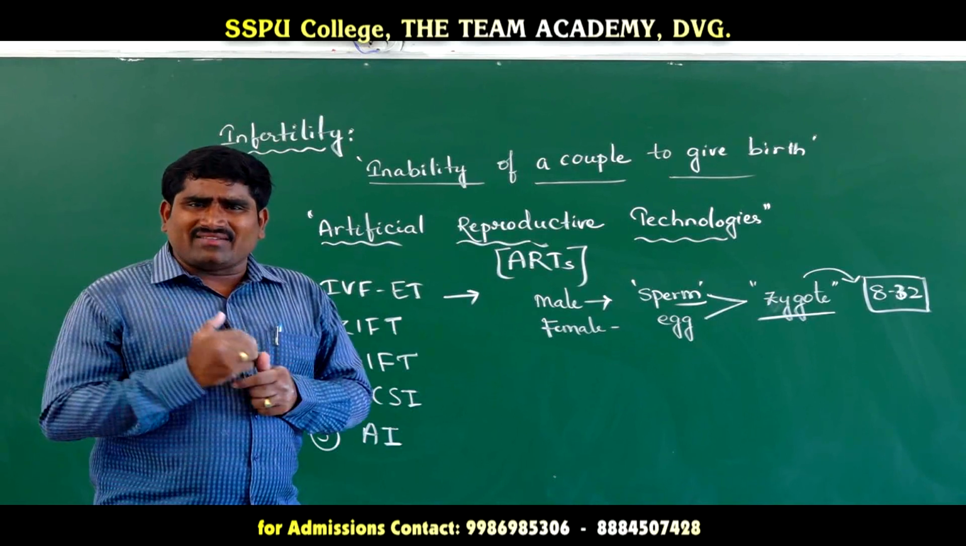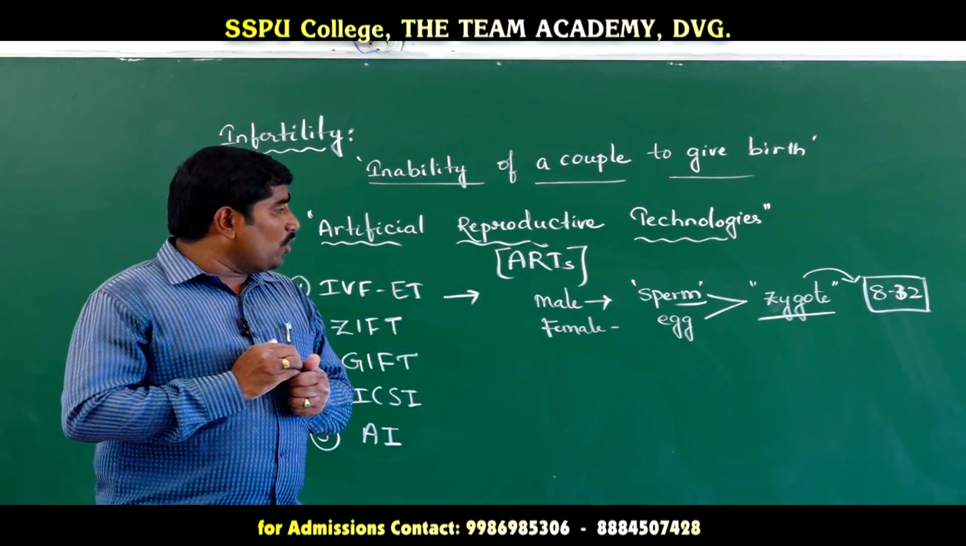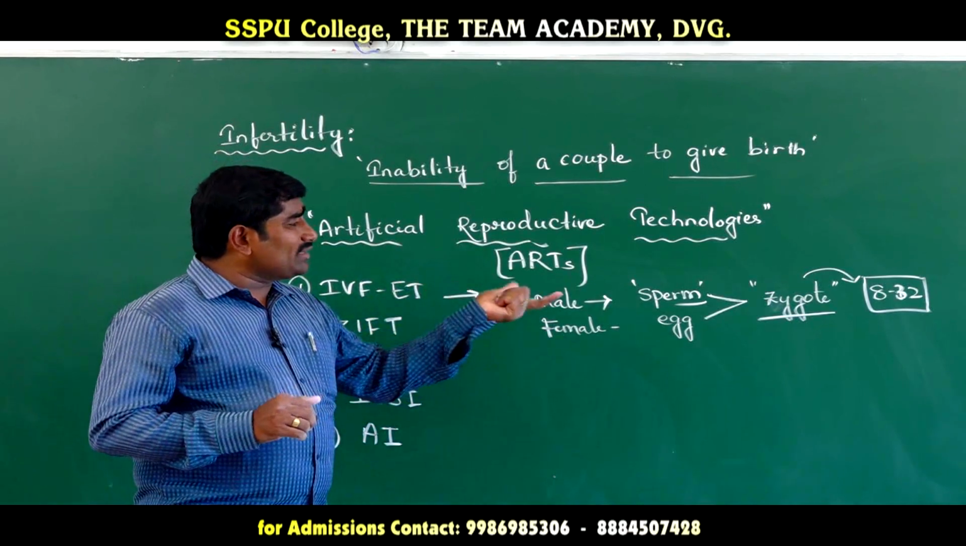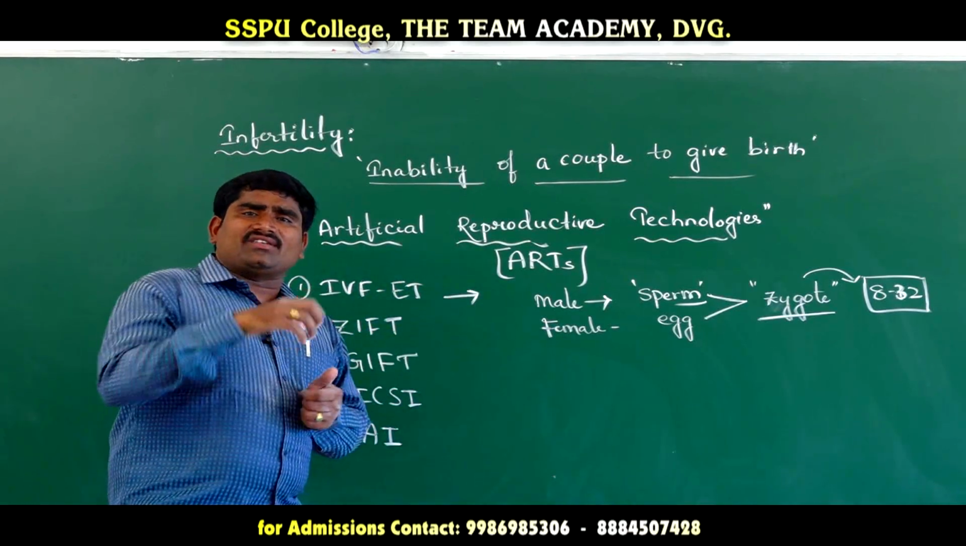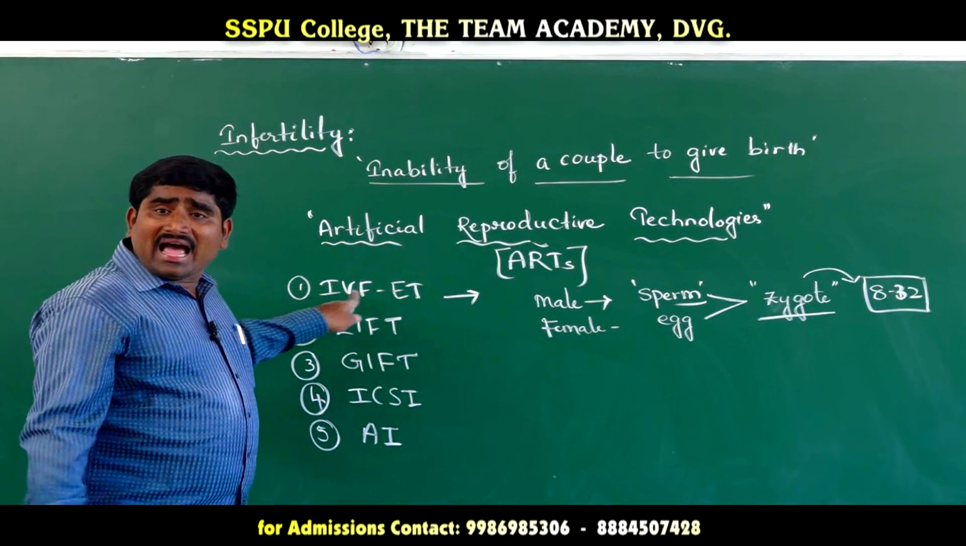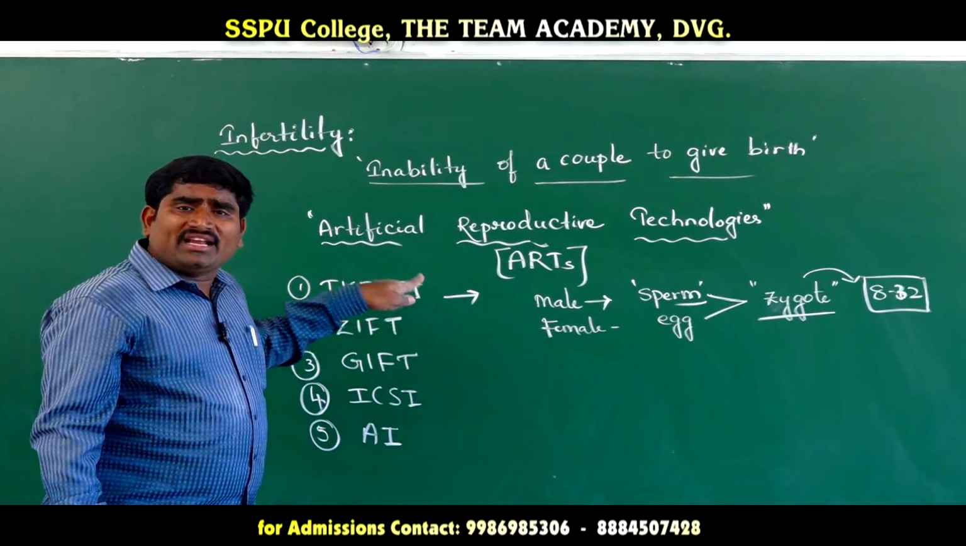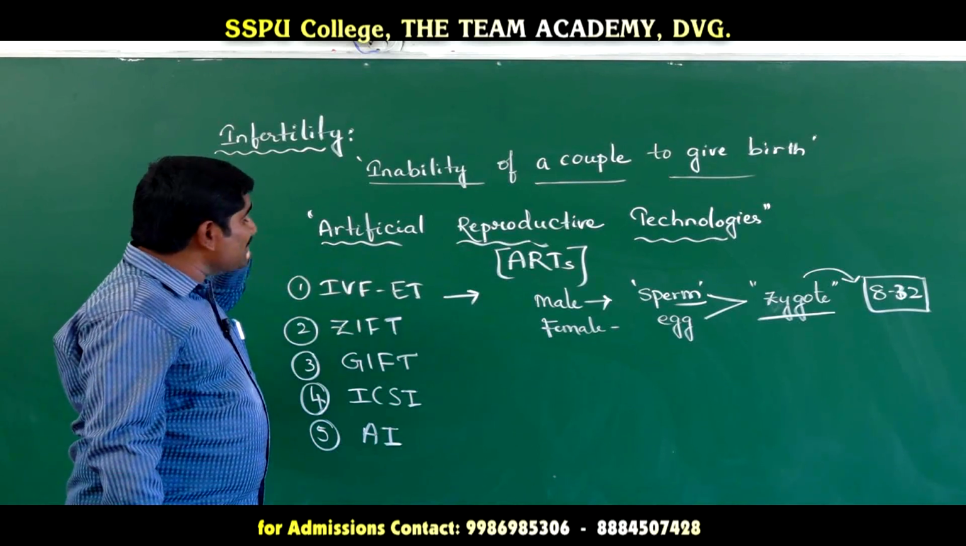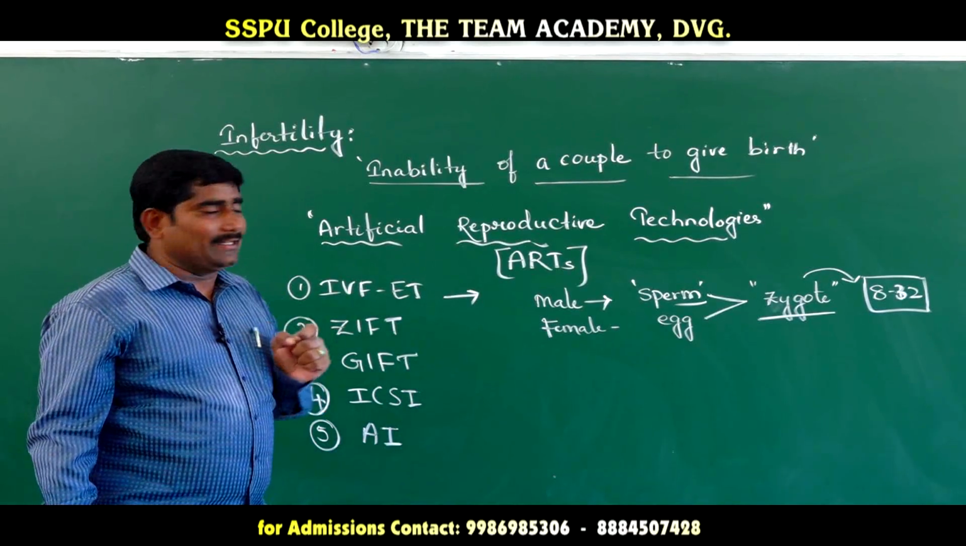The zygote later divides and forms an embryo. The embryo with 8 to 32 cell stages will be transferred to the uterus. This is called IVF and ET, in vitro fertilization and embryo transfer, which is also called the test tube baby method.